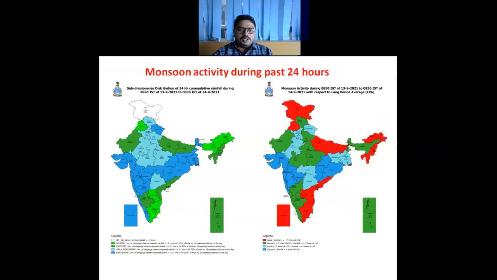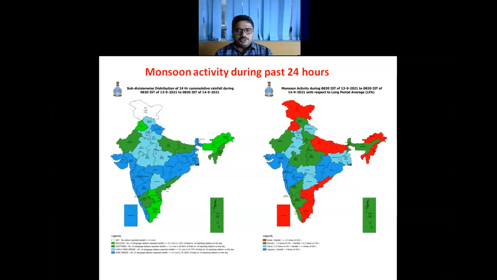If we look at the monsoon activity accordingly, we can say that monsoon remains either active or vigorous over Odisha, Chhattisgarh, Jharkhand, Gangetic West Bengal, Telangana, Vidarbha, Maharashtra, Gujarat state, East Rajasthan, Haryana and Uttarakhand. These areas reported active to vigorous rainfall.